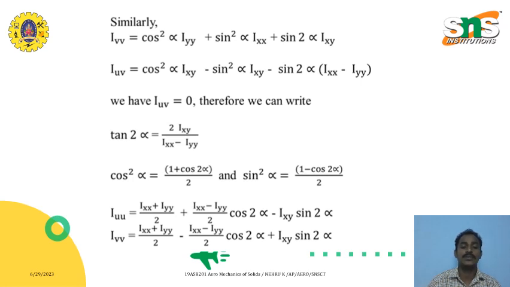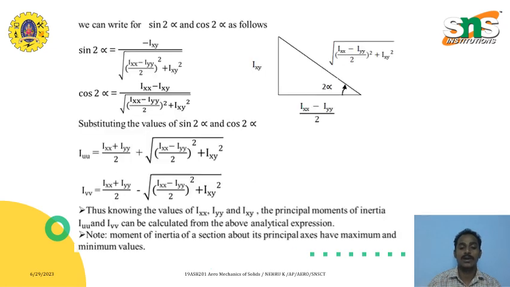So tan 2 alpha is equal to 2 I_XY divided by (I_XX minus I_YY). Cos square alpha is equal to (1 plus cos 2 alpha) by 2, and sin square alpha is equal to (1 minus cos 2 alpha) by 2. So I_U plus I_V we call as (I_XX plus I_YY) by 2 plus (I_XX minus I_YY) by 2 cos 2 alpha minus I_XY sin 2 alpha.